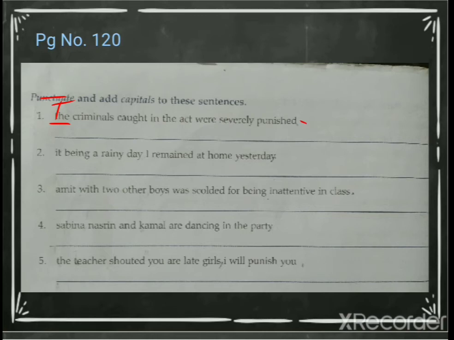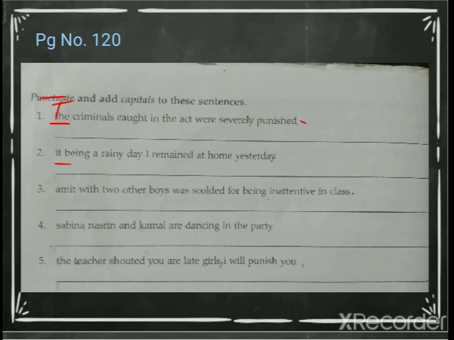Okay, there is nothing else here, just these two changes. So what you have to do is copy down the full sentence and then put a full stop at the end. You won't do it like me. I am not able to write it in full, that's why I am writing like this. Otherwise, I would have written in full if I was explaining live. Okay, come to the next question.